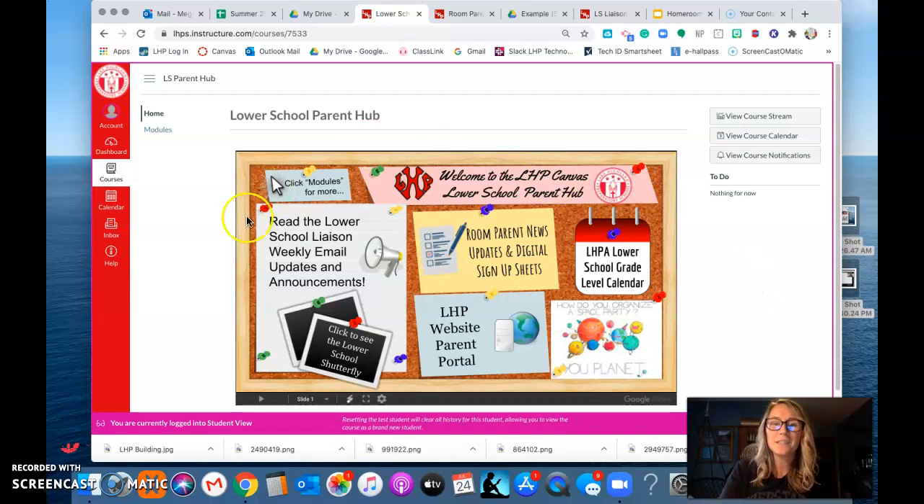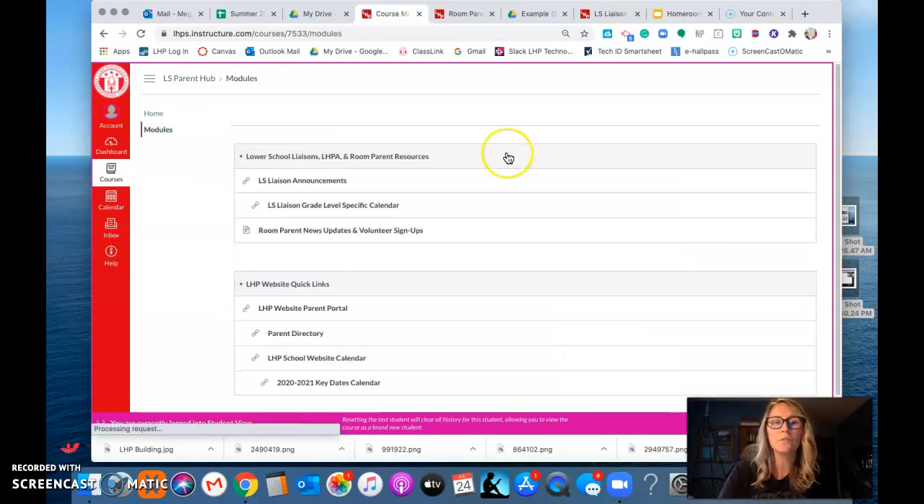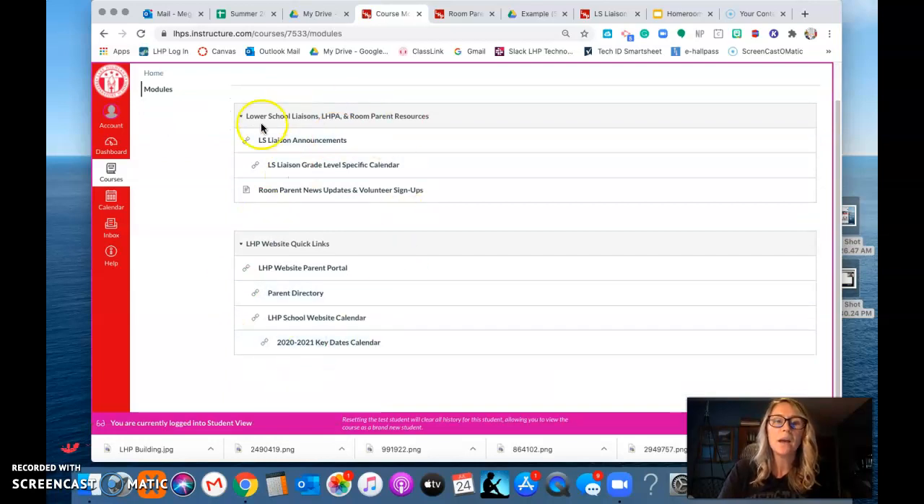If anything else gets posted to this, you will be able to find it in modules. And if you click on that, it's got these same resources that I just showed you, but in a more typical linear fashion. And then it's got some website quick links for you there. This is all housed within the parent portal. I just gave you some quick links.